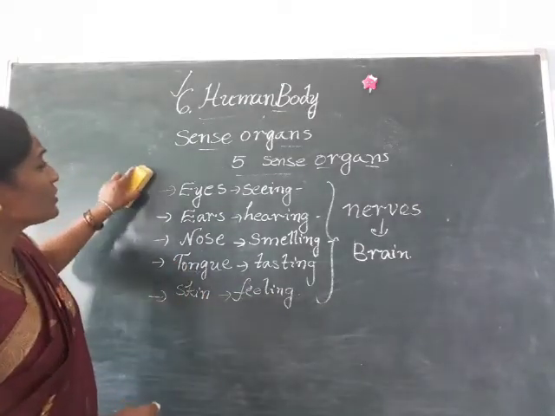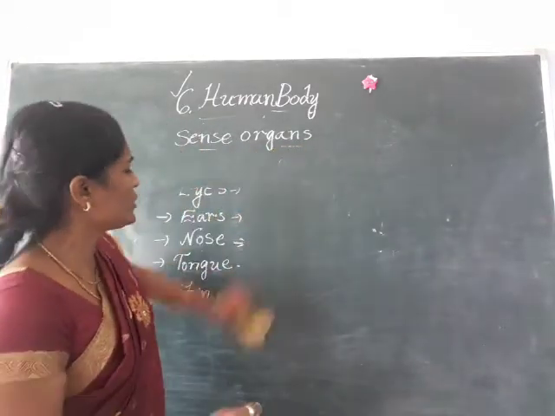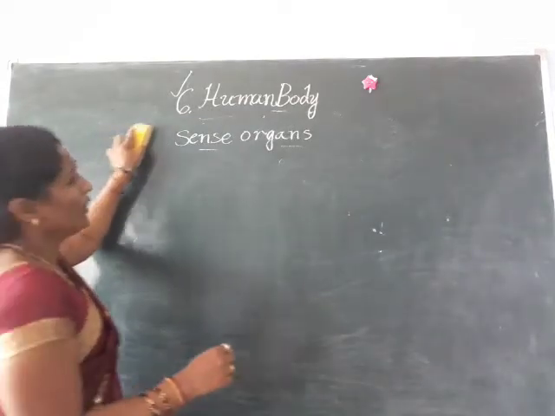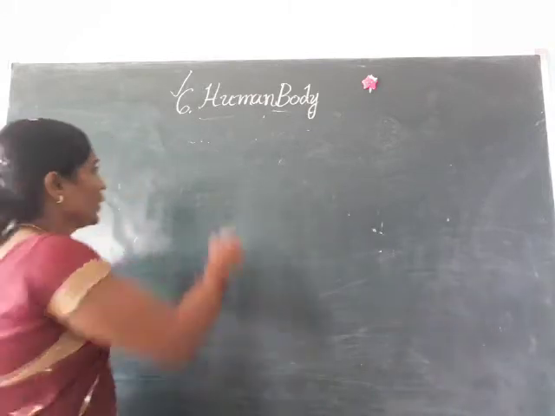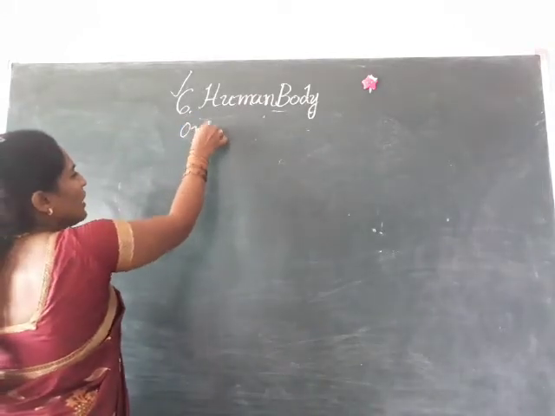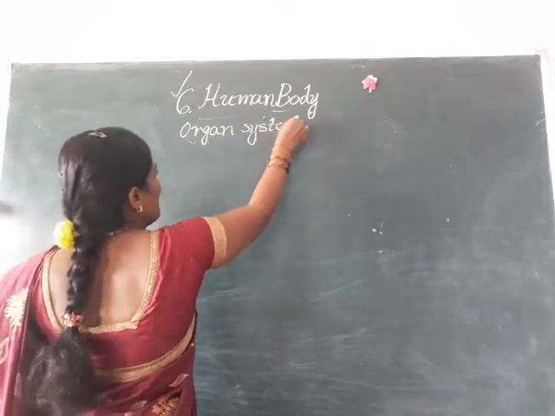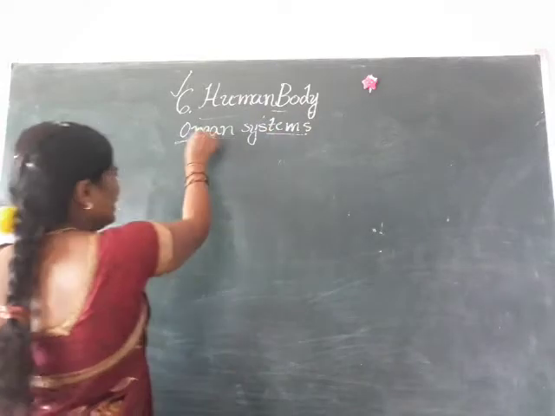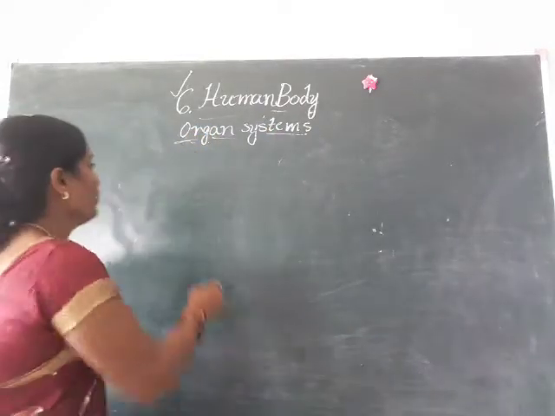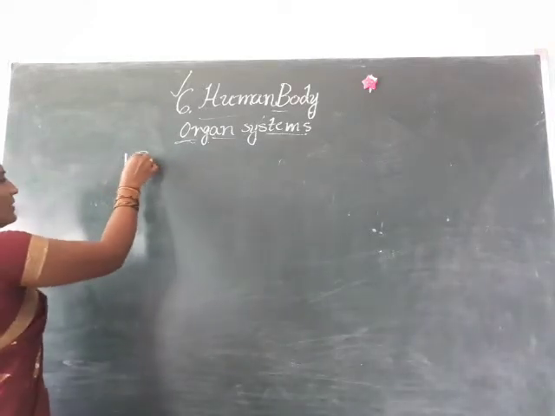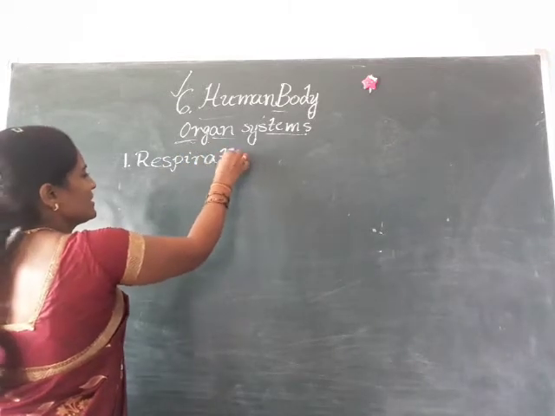Okay, next, coming to the organ systems. So what are the organ systems? Already I told you, many different types of organs are present in the organ systems. We have to know about organ systems. In these organ systems, first of all, the first one is the respiratory system.